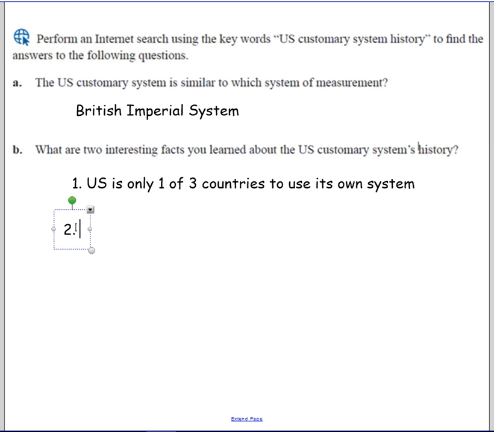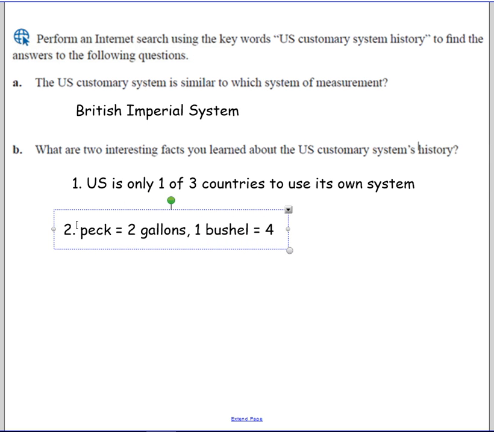And I came across the idea that a peck is the same as 2 gallons, and 1 bushel is equal to 4 pecks. And I thought that was pretty cool, that bushels and pecks were actually measurements because of the song I Love You Bushels and Pecks. My grandmother used to sing it to me.